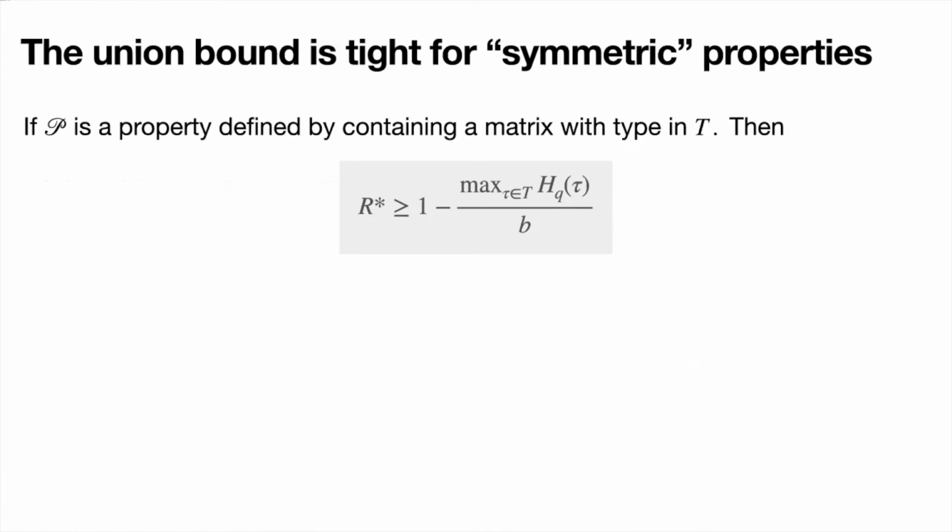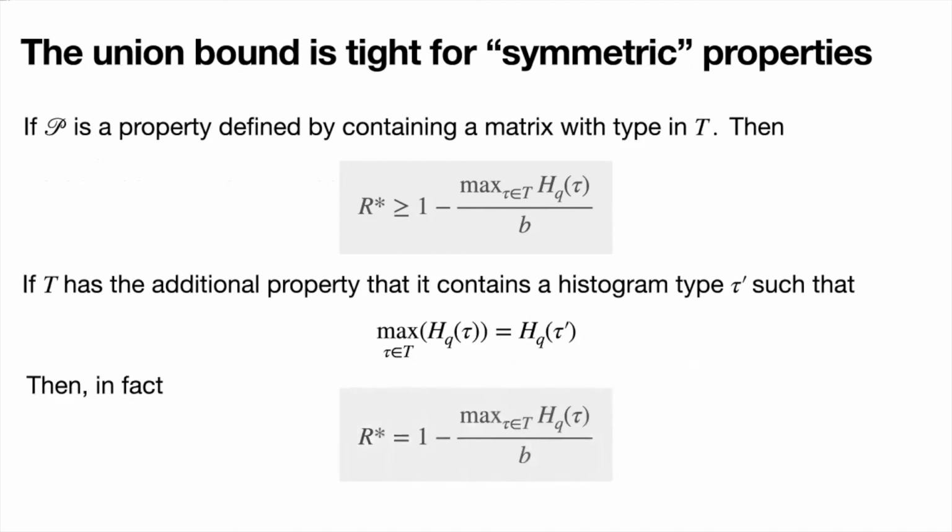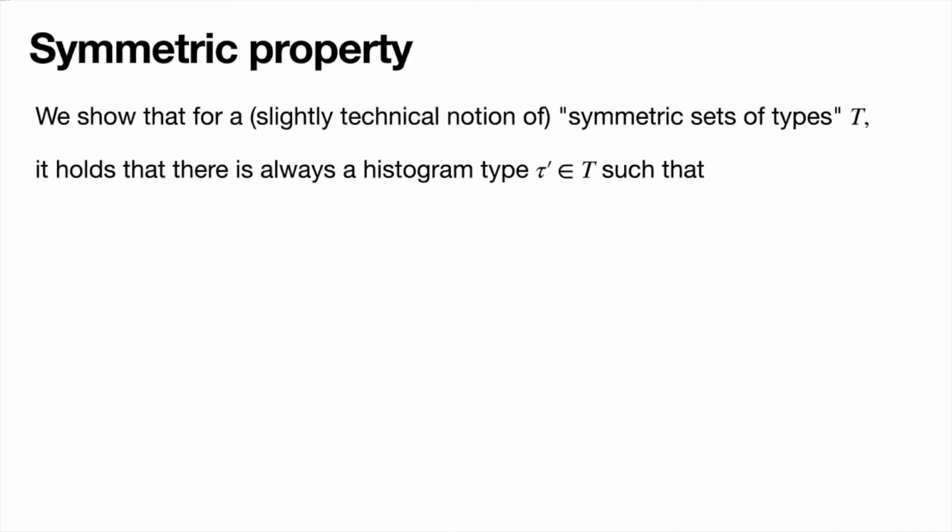So to summarize what we have so far, we know that if P is a property defined by containing a matrix with type in T, then the threshold rate is at least greater than this expression. Also, if T has the additional property that it contains a histogram type tau prime, which attains the maximum entropy amongst all types in T, then in fact we know that R star is exactly this expression, and we managed to characterize the threshold rate and show that the property is in fact sharp.